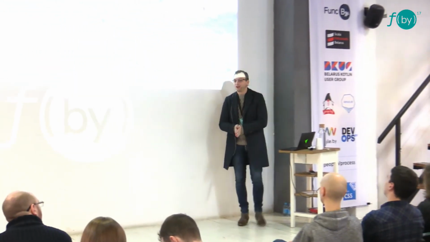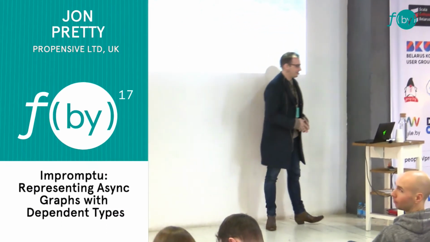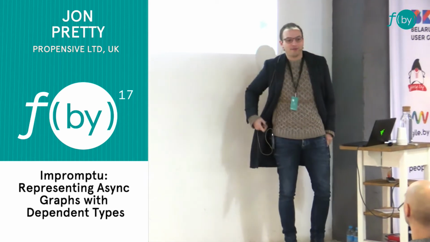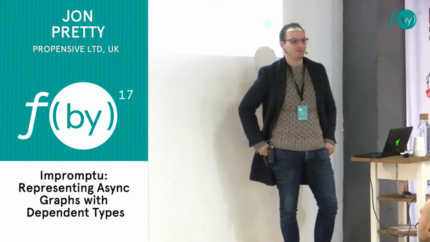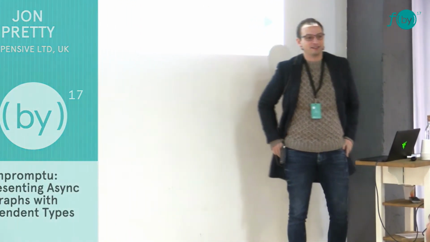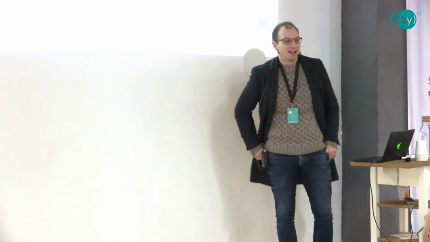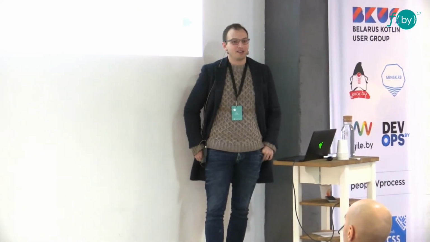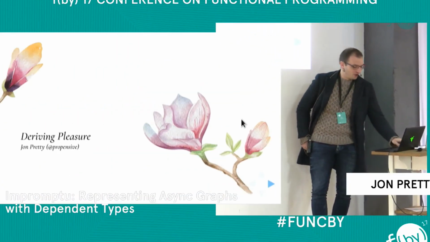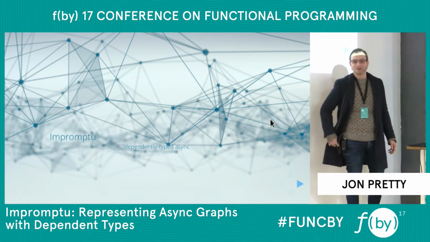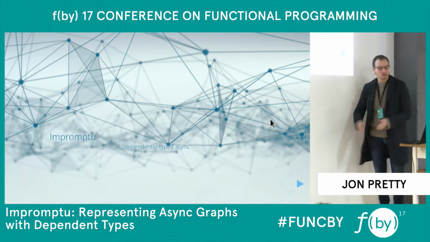So I'm going to ask another question before I start. On the program is a talk on Impromptu, which is quite heavily into dependent types in Scala. That may appeal, but I have another talk about type class derivation. I don't mind which one I do. I need to decide now. Who would like to see a talk on type class derivation? It's maybe a little bit easier. Who would like to see one on dependently typed Scala? Not many hands went up at all. Why are you all here? I will do the one on Impromptu.